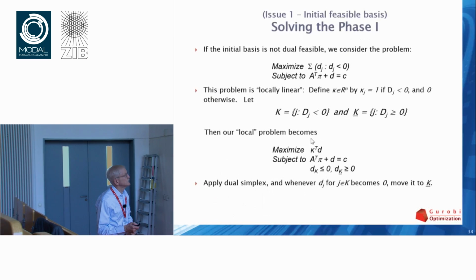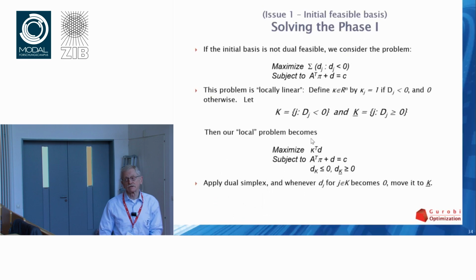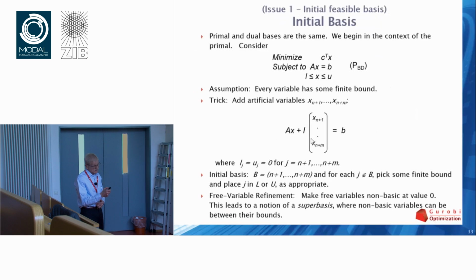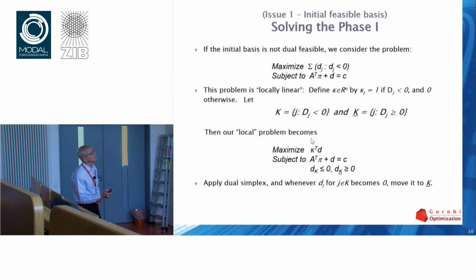So let's leave those free variables aside and now look at the question of getting a feasible basis for the dual. Did I do this right? Yeah, that's the right slide.